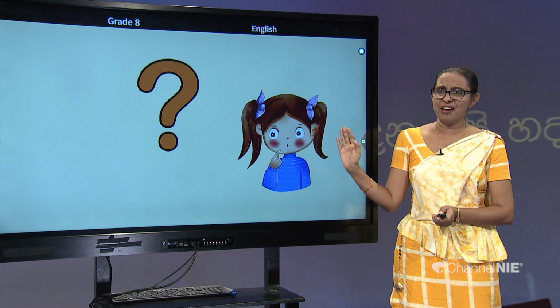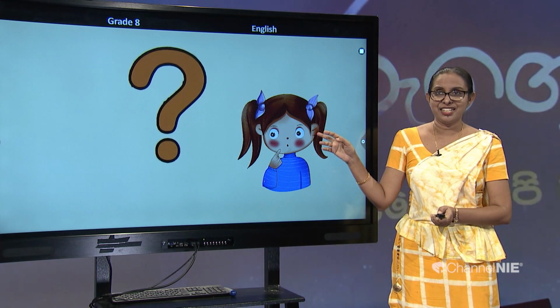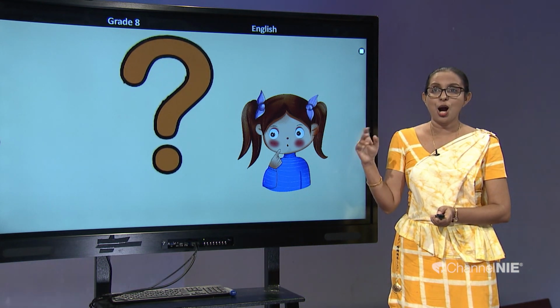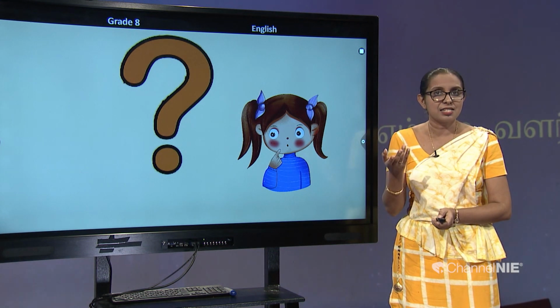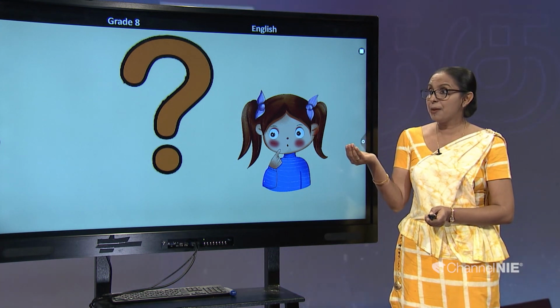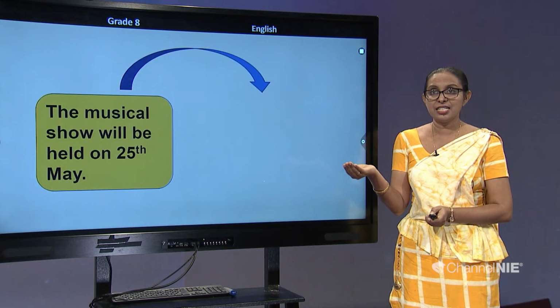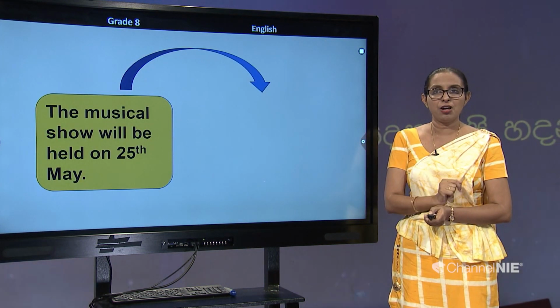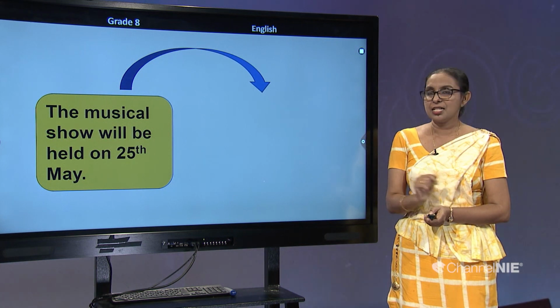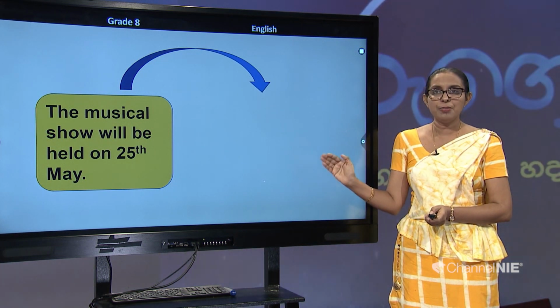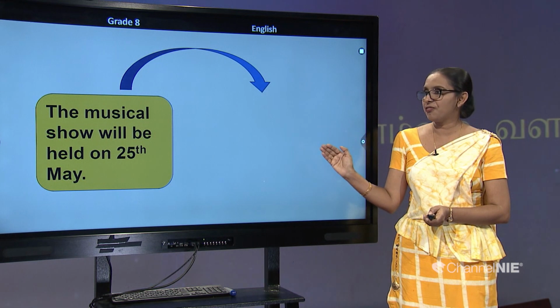Now, we have the question: how can we ask a question in the passive voice using the future tense? I have a small example. The musical show will be held on the 25th of May.